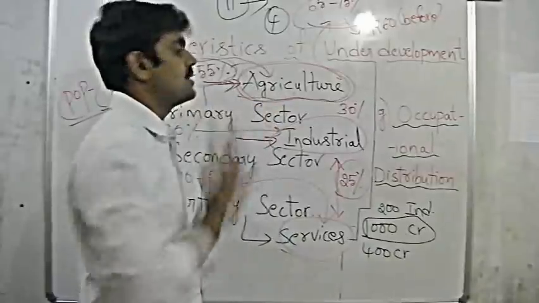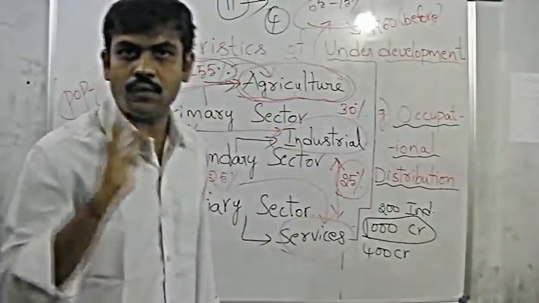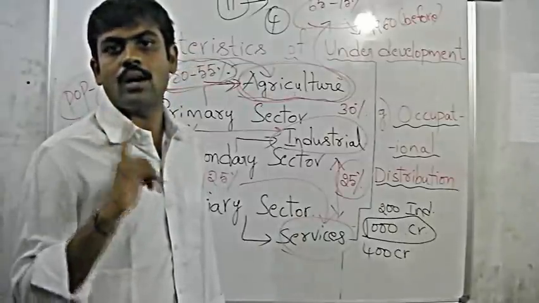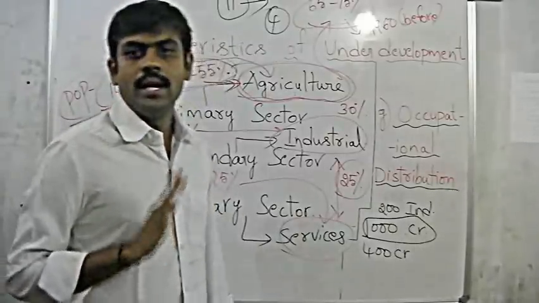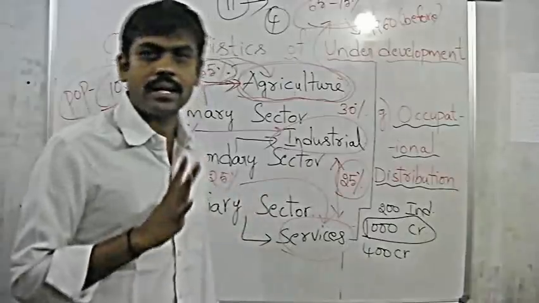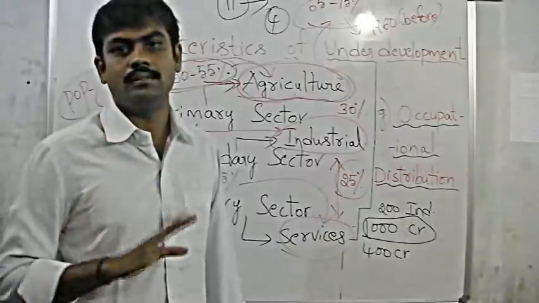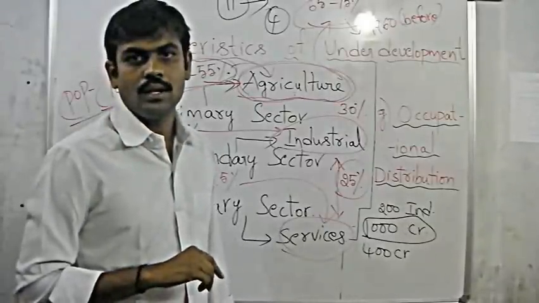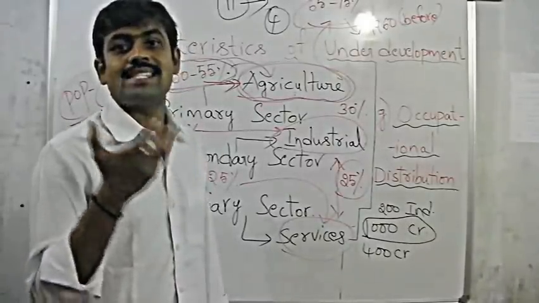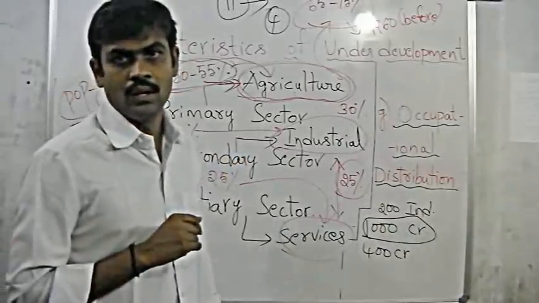Apart from all these reasons, you know one logic. Consider 1 hectare of land. If 10 or 15 people are working on 1 hectare of land, it gives the same yield. If 40 or 50 people are working on 1 hectare of agricultural land, it gives the same yield. No difference, because agriculture needs only seasonal assistance, not continuous assistance.